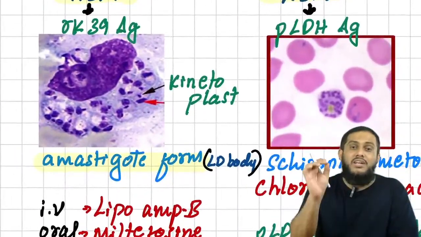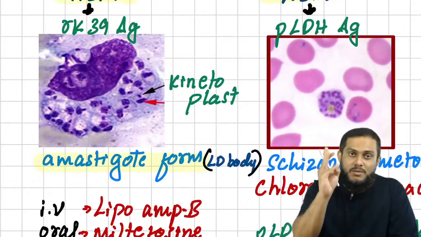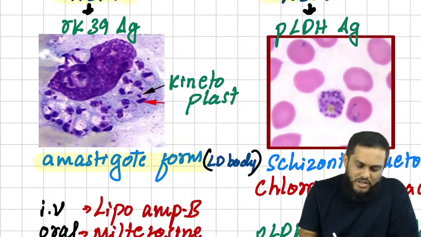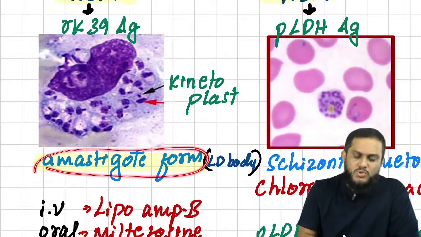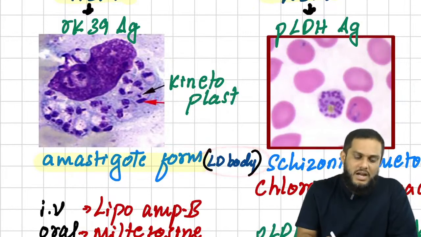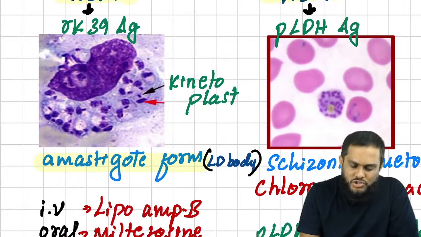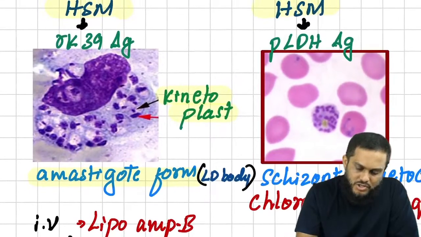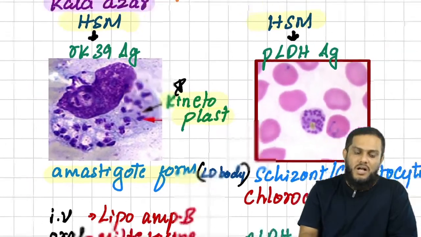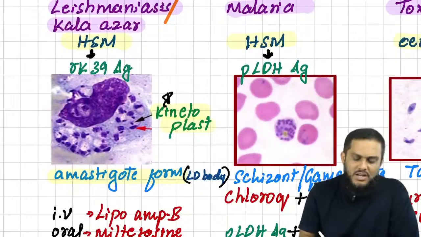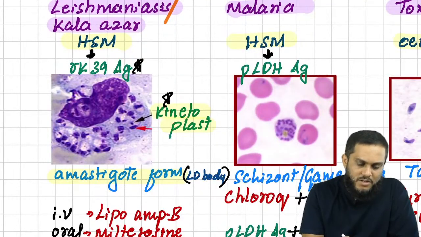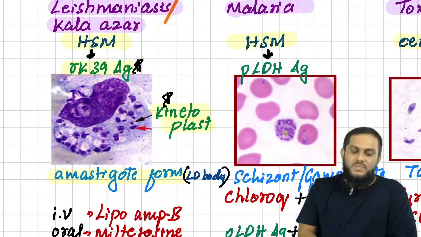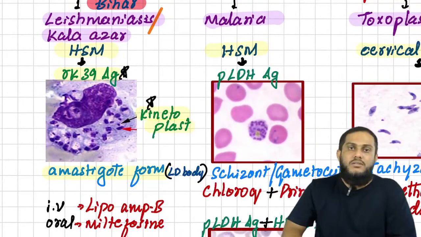First point, Leishmania is intracellular, present within the macrophage. Leishmania is round in shape, which is known as amastigote form or LD body, and Leishmania has a special structure known as the kinetoplast. Leishmania also has the RK39 antigen. Very, very important. So this is how you identify Leishmania.